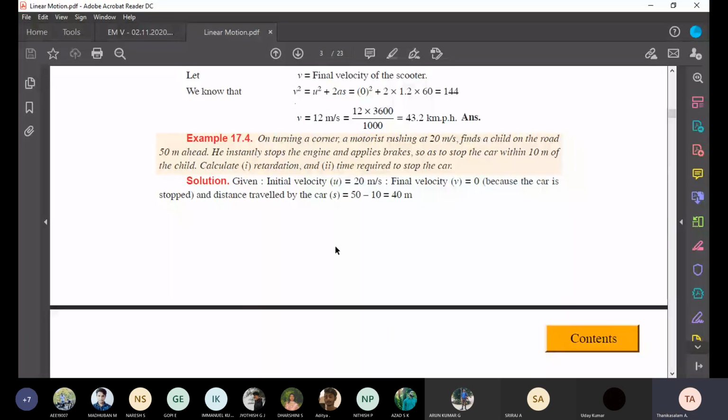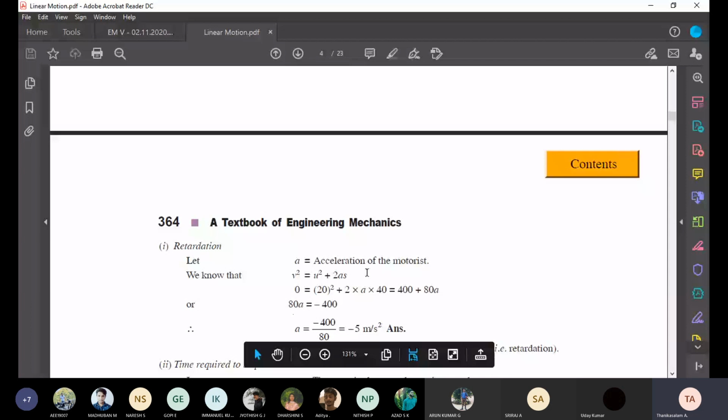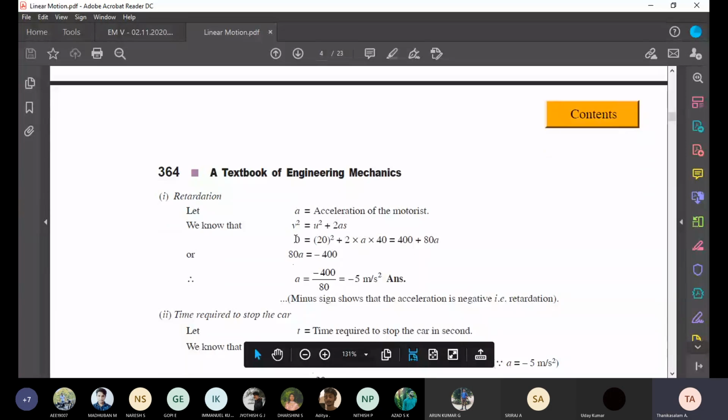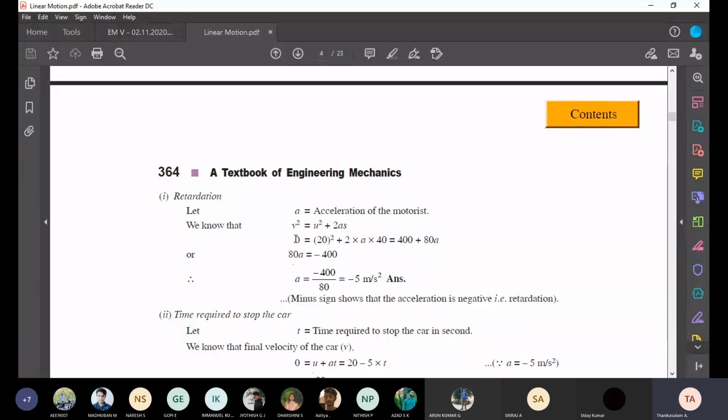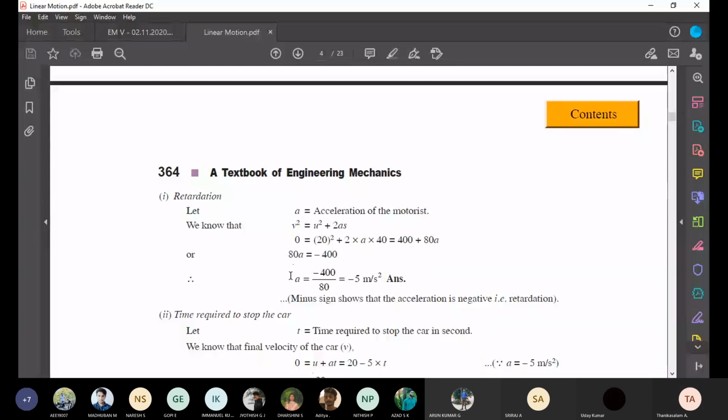V squared equals U squared plus 2AS. The final velocity is 0. They did not give it, but we assumed it because the motorist comes to rest. So 0 equals 20 squared plus 2A times 40.